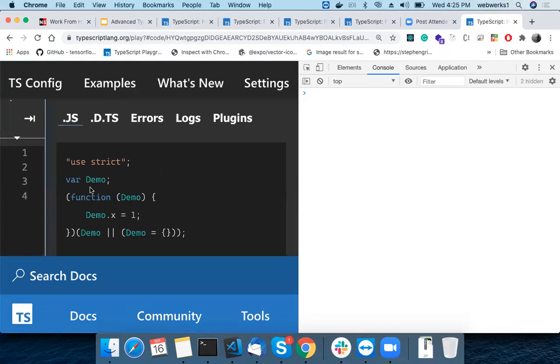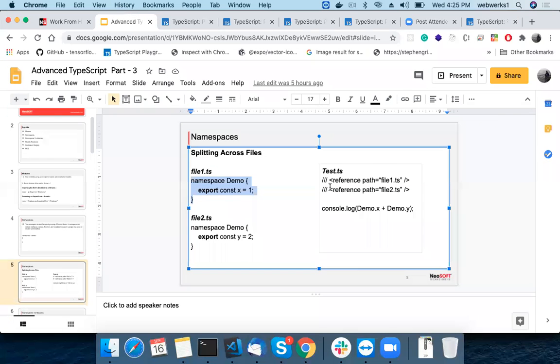Understood? Because of that, we are going to face a lot of challenges. I don't know exactly what the significance of it is, but I can say that when we get some ideas on triple slash references, you might get a glimpse of it.